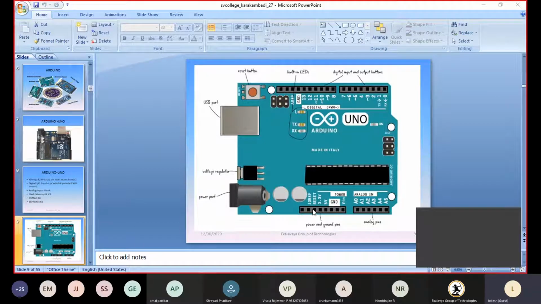Next, this is the reset pin, and this is the reset button. So this is a hardware reset. From this pin also we can reset the Arduino. So this is the reset pin we have.